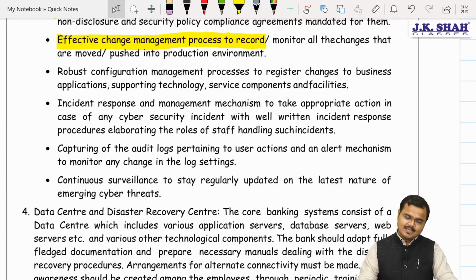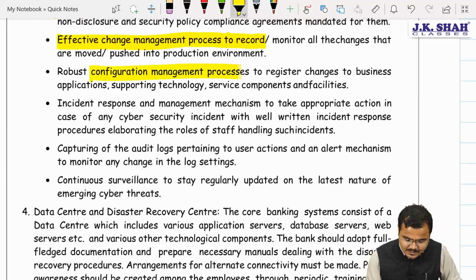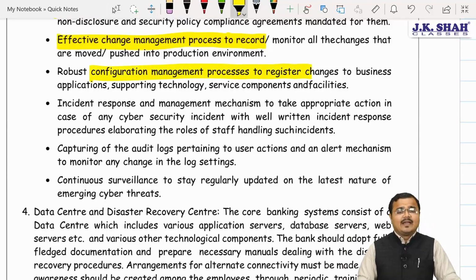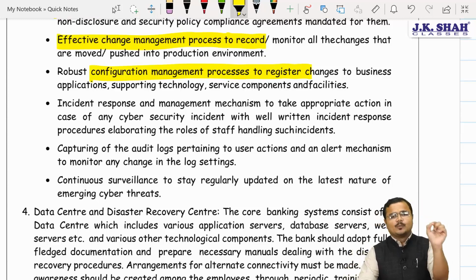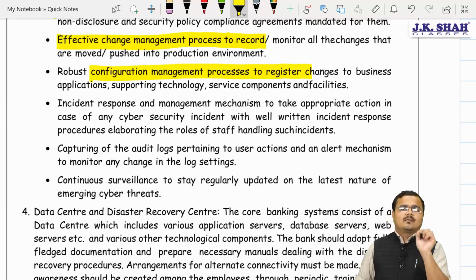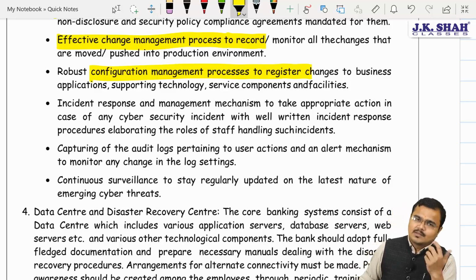We need to record and monitor this change. Yes sir. A strong configuration management process must be there. If anybody would like to make any changes to a component, then that has to pass through a superior password system. Yes sir. All these are the controls which we had already studied in general concepts. Now they have clubbed them under the term application security. So please do remember, because they might ask you application security alone for 3 marks.